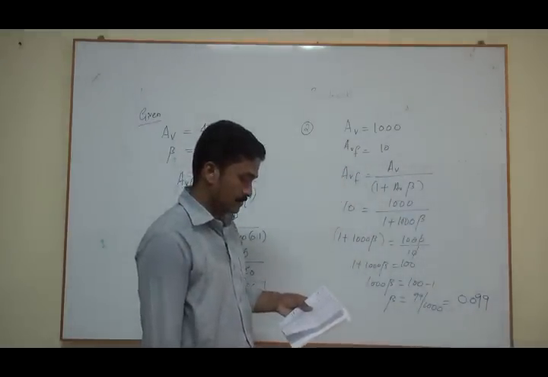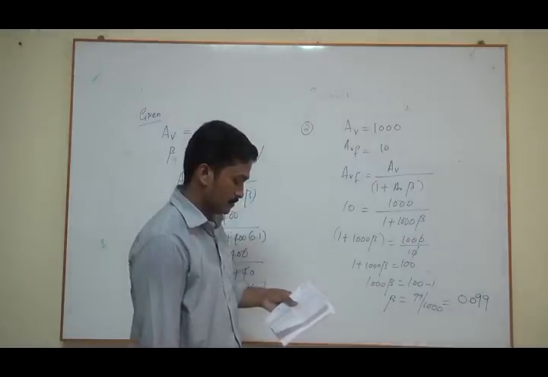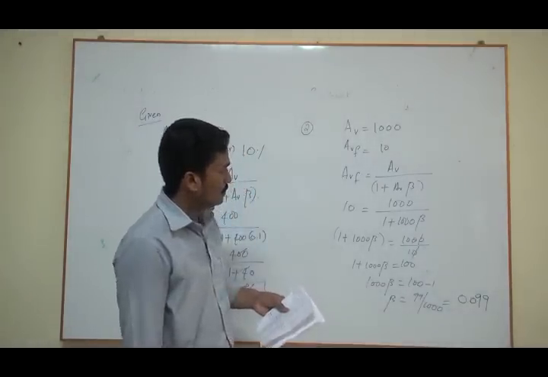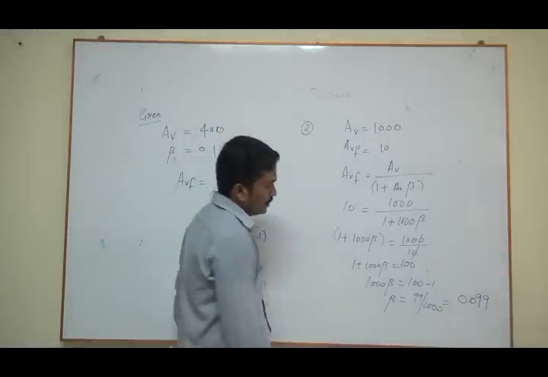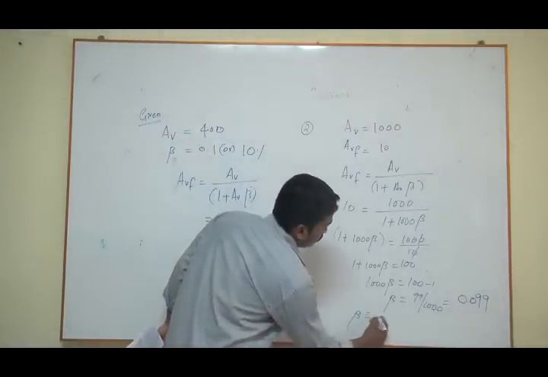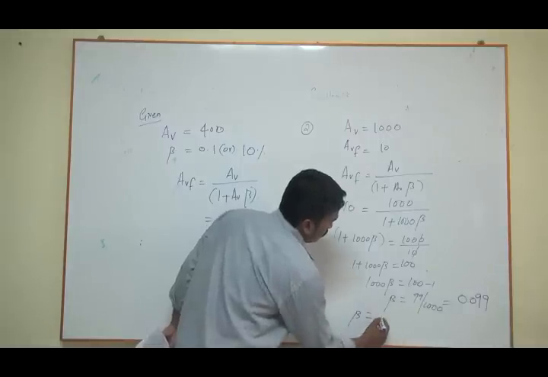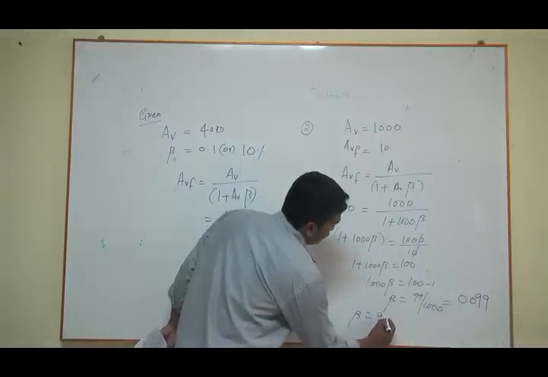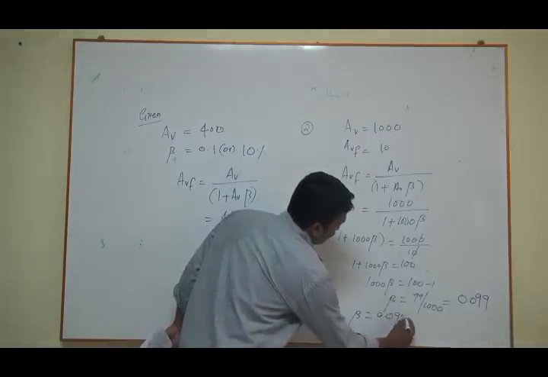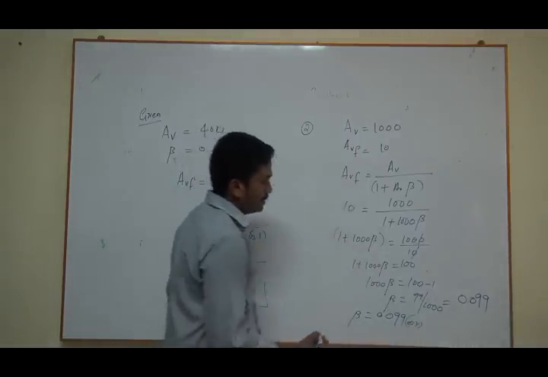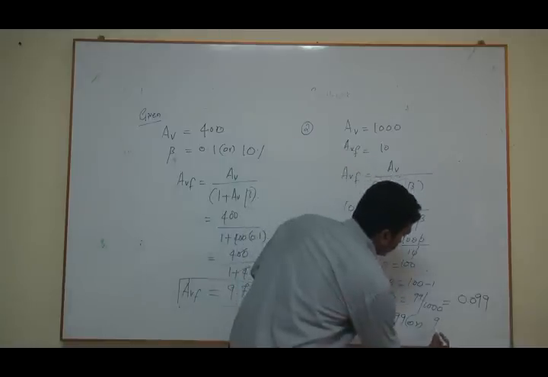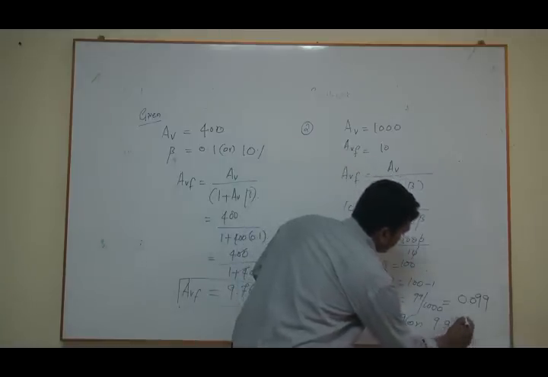Is it right? Right. So beta is equal to 0.099, or in terms of percentage, you can write this as 9.9%.